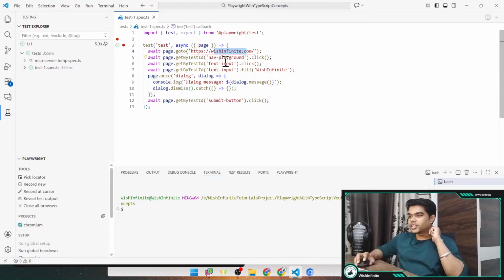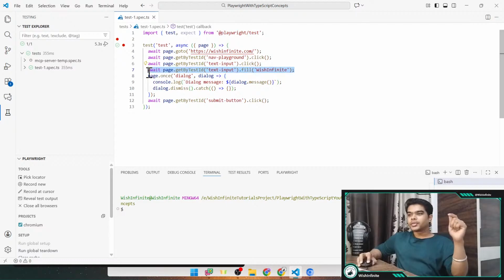We went to wishinfinite.com, we clicked on playground, then we clicked on text input, then we entered wishinfinite, and then we handled that dialog once we submitted the button, right? Once this dialog appears, we should dismiss it. And once we submitted the form, all those actions got recorded. If you want to use it directly inside the script, you'll have to remove this line, because we clicked on the text button, but usually if we use fill, it will get entered, whatever value we enter.